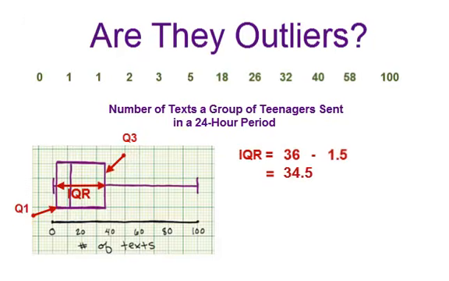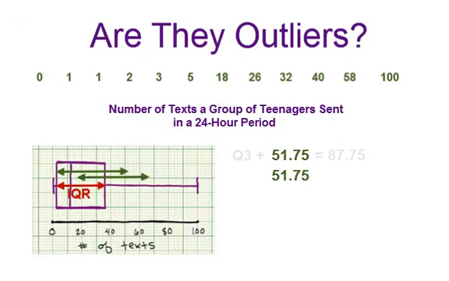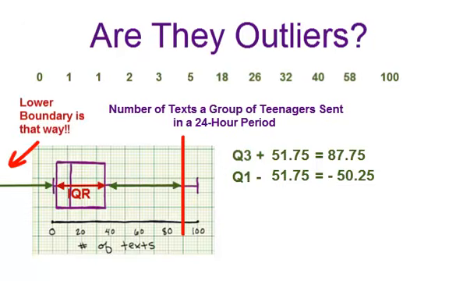In this case, we get 34.5. Next, we multiply this number by 1.5. And here we're finding 1.5 times IQR, which we get 51.75. The next step is to add this value to Q3 and subtract it from Q1 to get an upper boundary and a lower boundary. Anything above the upper boundary, or in this case 87.75, is considered a high outlier, and anything below negative 50.25 will be considered a low outlier.